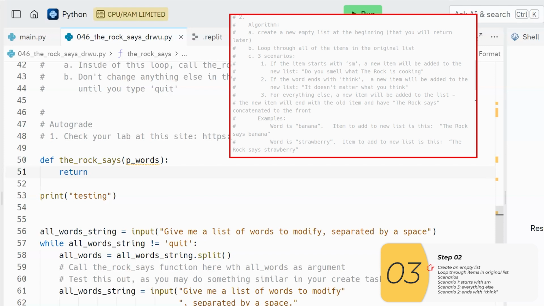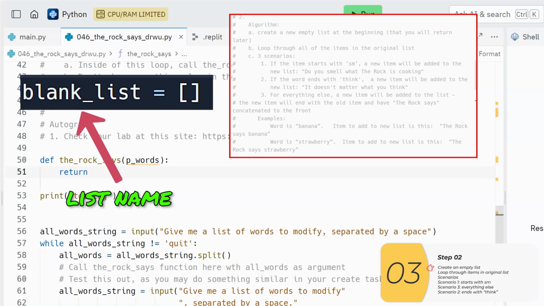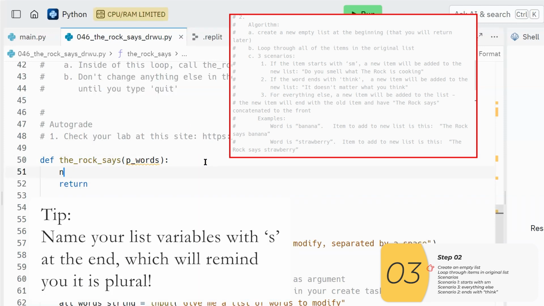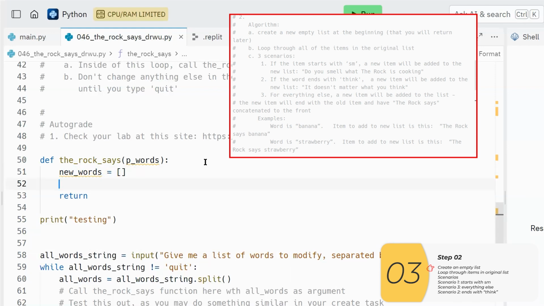Step A, create a new empty list at the beginning. This list will be used to contain new words and phrases. So if you remember, to create a list, I go list name equals square brackets. So I'll do that now. I'll give it a good name. I'll call it new_words, words with an S, which tells me it's a list. And we're done with step A.